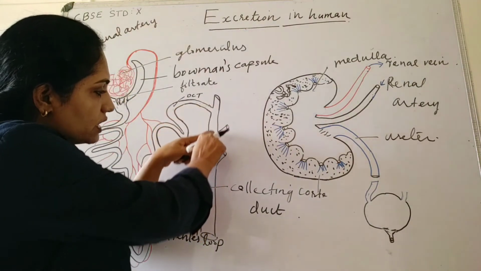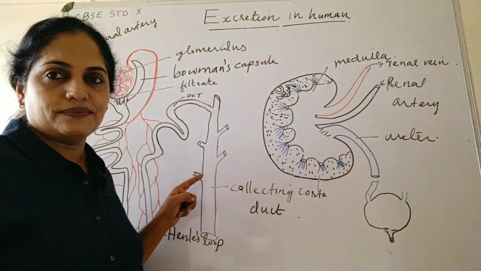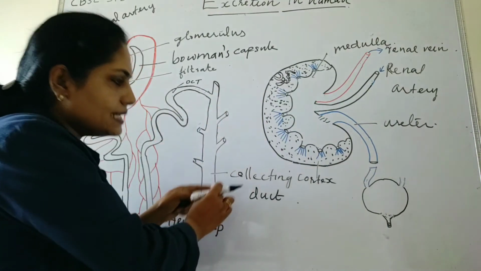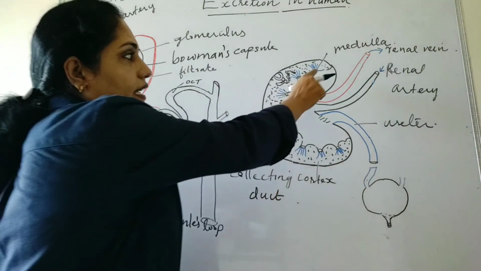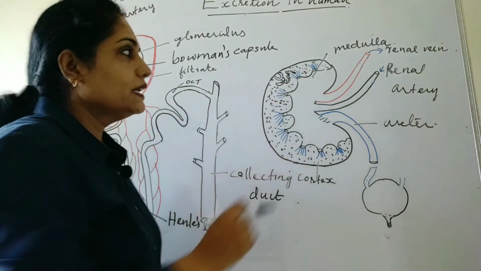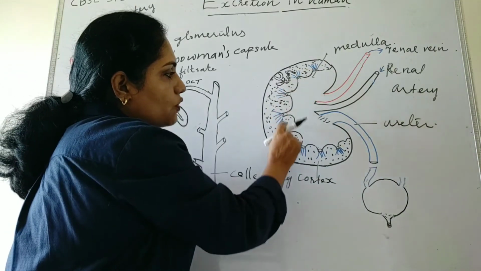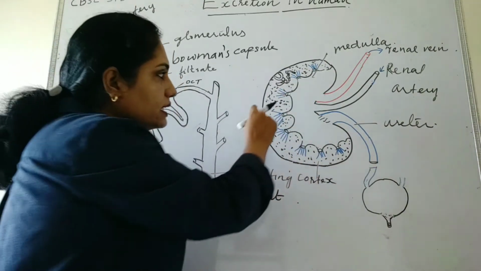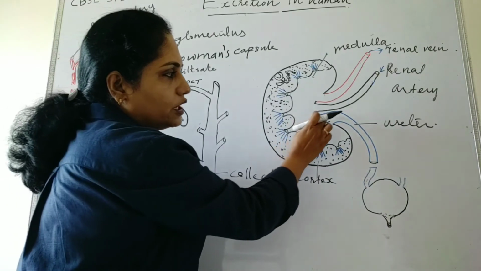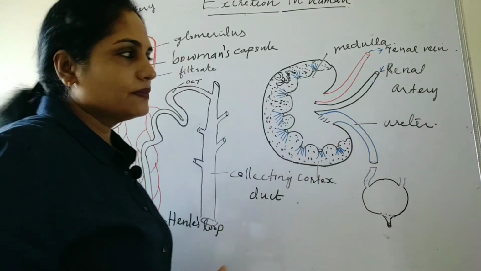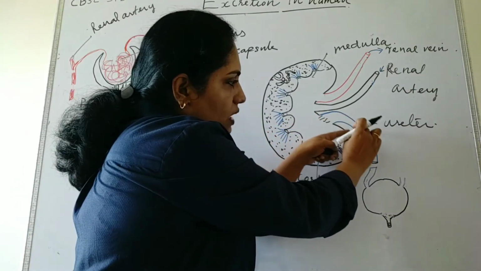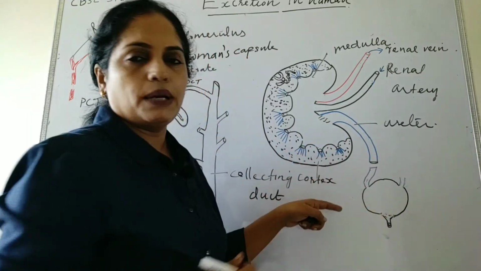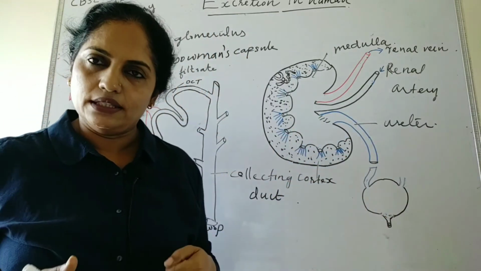Urine moves into the collecting duct. You can see many such collecting ducts in the region of the medulla. These are the ends of the collecting ducts. All these collecting ducts open into the ureter, and urine moves down into the urinary bladder through these ureters.